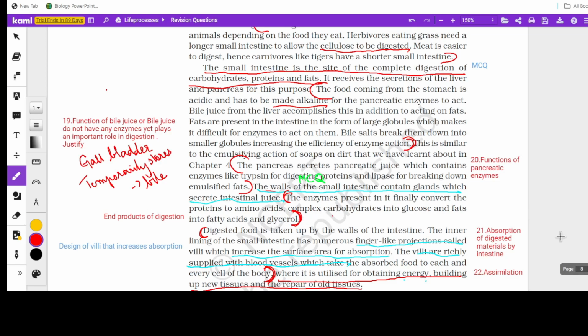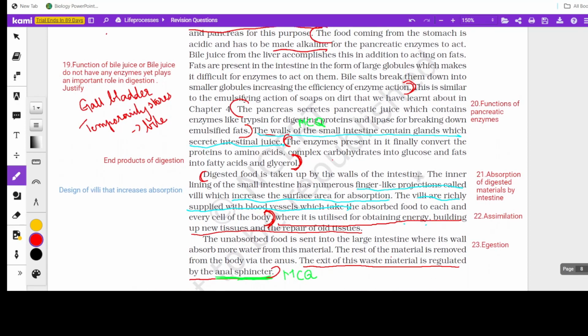Now the next process, so digestion is completed. Now coming to absorption. Absorption is again carried out in the small intestine with the help of intestinal villi. Intestinal villi are finger-like projections which increase the surface area of absorption. And villi are richly supplied with blood vessels which take the absorbed food. So a question can be asked like the design of villi that increases absorption.